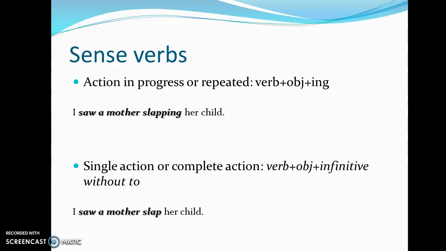But when I see a portion of the action, or when I make reference to the complete action, I will go for the pattern verb, object, infinitive without to. I saw a mother slap her child. This means that the slapping event was not repeated. Vi una madre abofetear a su hijo. Y vi a una madre abofeteando a su hijo.